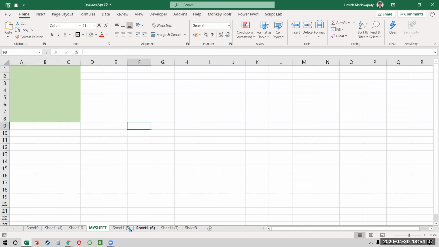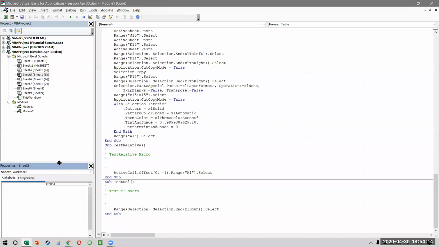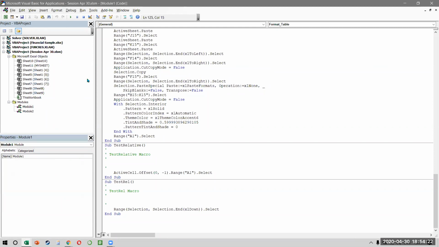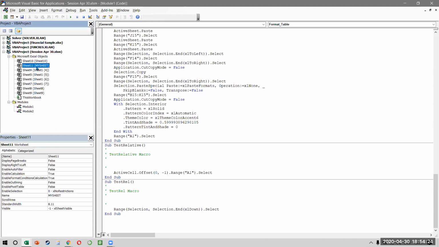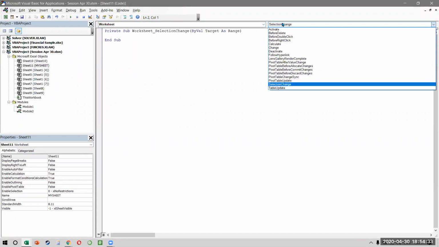Watch this. I will go to my code window. Now my code will not come inside a module because I want the code to run only in one worksheet. All the other codes that we were writing were running in all the sheets. Now my code should run only in one single worksheet. How to do this? This is my sheet, right? I will double click on it. And then I will say that when my worksheet, okay, is being activated.